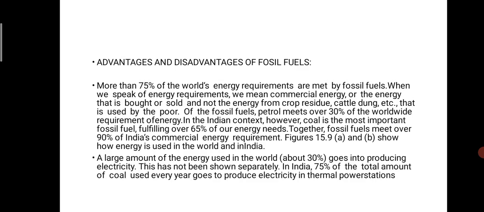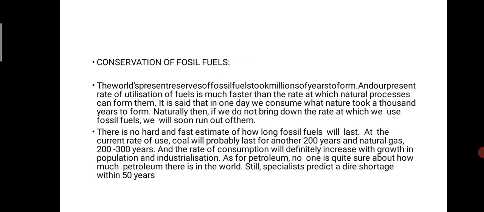And how is energy used by the world and in India? A large amount of energy used by the world, about 30%, goes into the production of electricity, and this has not been shown separately. In India, 75% of the total amount of coal used every year goes to produce electricity in thermal power stations.